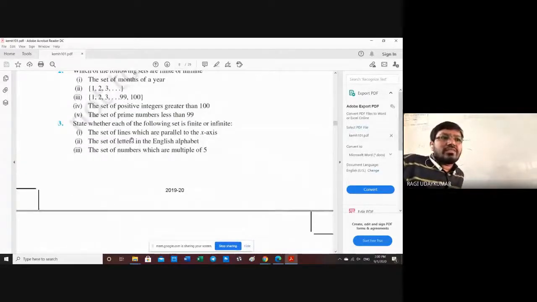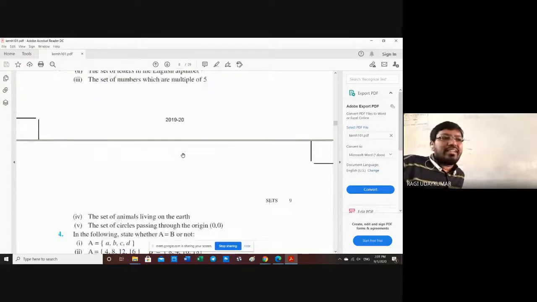Okay, let us go for the third question. The set of the lines which are parallel to the x-axis. How many lines will be there parallel to the x-axis? Infinite lines. So it is an infinite set. Set of the letters in the English alphabet: there are 26 letters, so it is a finite set. Set of the numbers which are multiples of 5: multiples of 5 are infinite, so it is an infinite set.